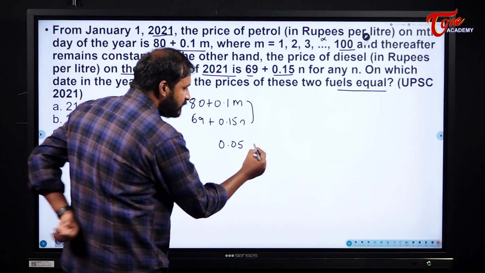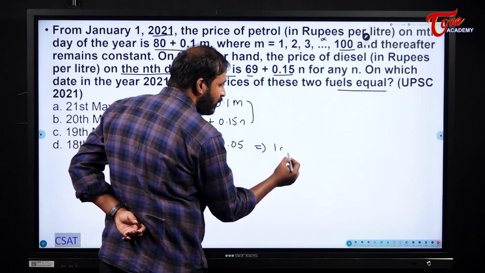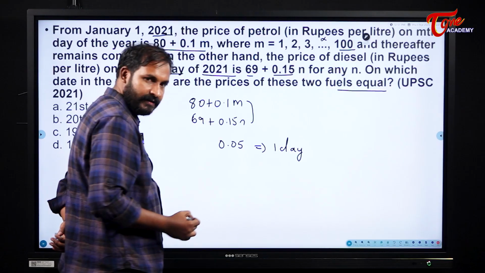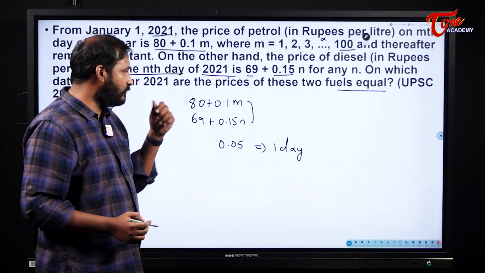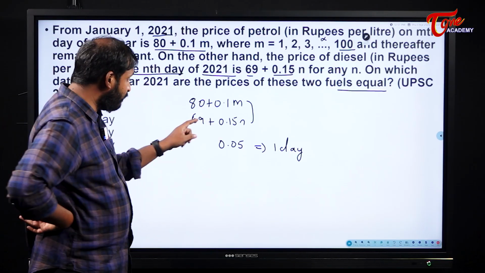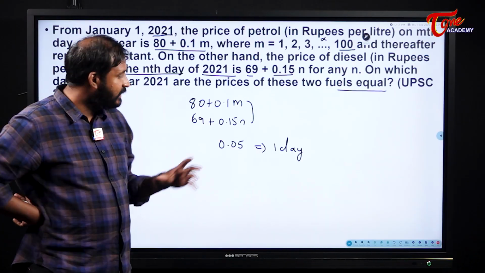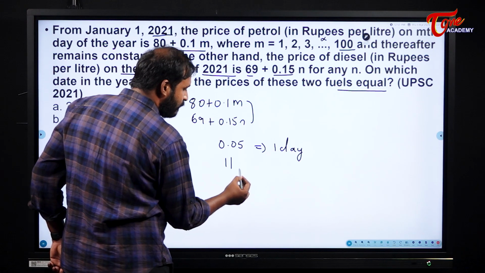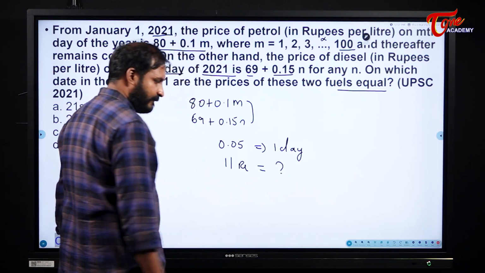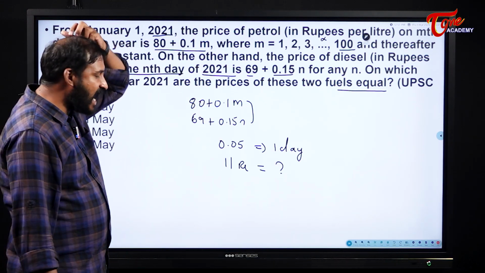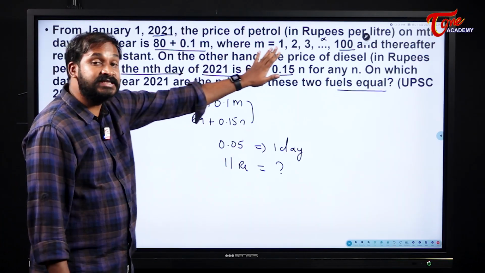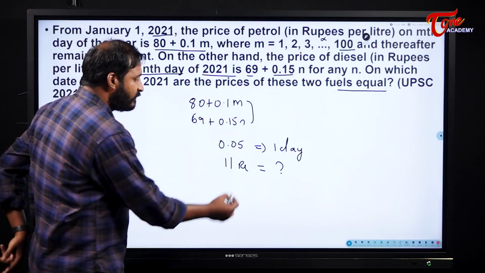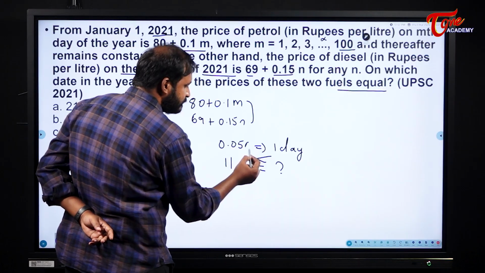To gain this 0.05, the diesel takes 1 day. From 69 to 80, the diesel price difference is 11. To compensate this 11 rupees, how many days will it take? That is the actual logic without the condition.